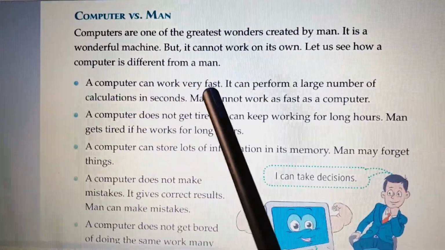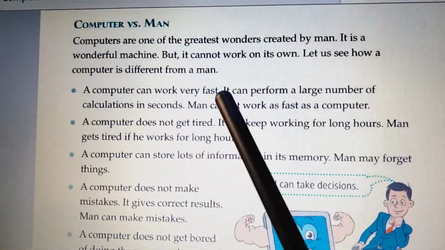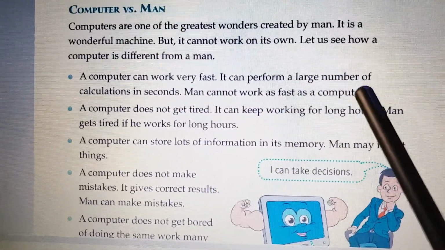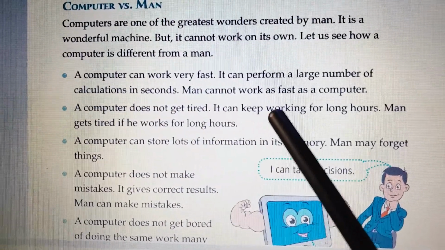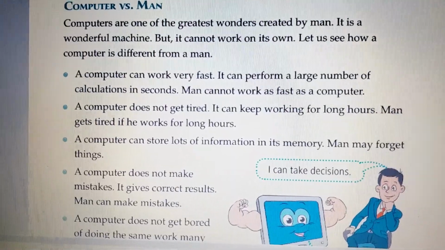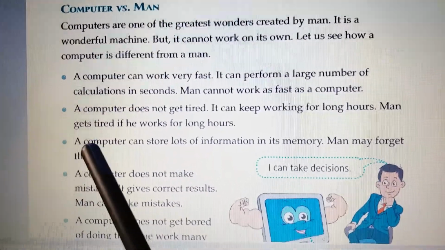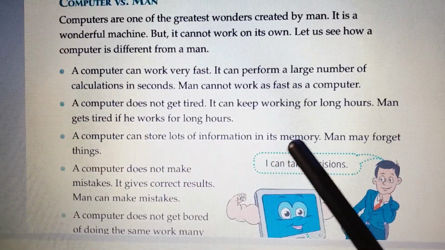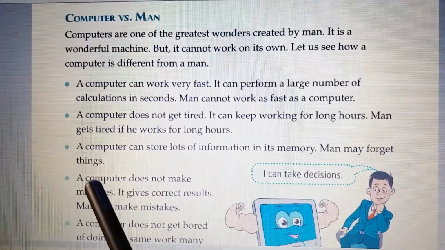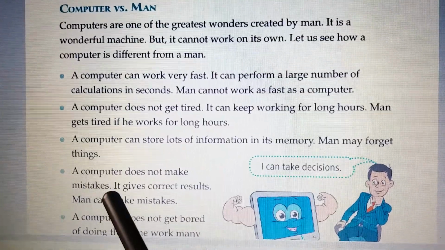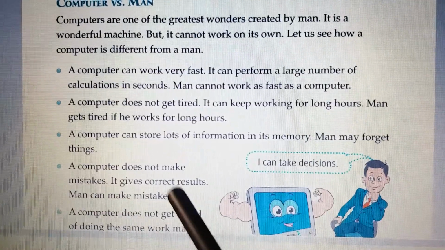A computer can work very fast. It can perform a large number of calculations in seconds. Man cannot work as fast as a computer. A computer does not get tired. It can keep working for long hours. Man gets tired if he works for long hours. A computer can store lots of information in its memory. Man may forget things. A computer does not make mistakes. It gives correct results. Man can make mistakes.